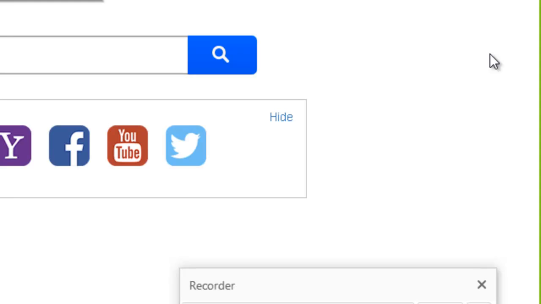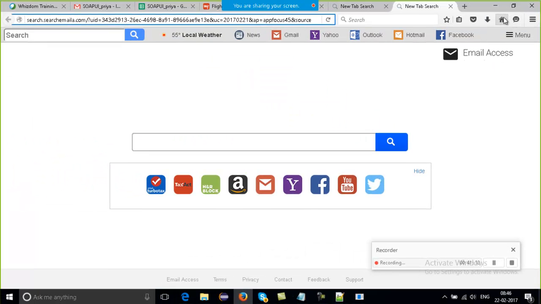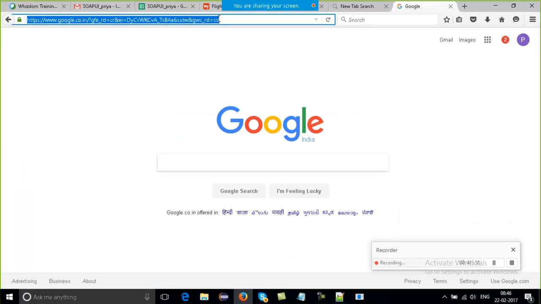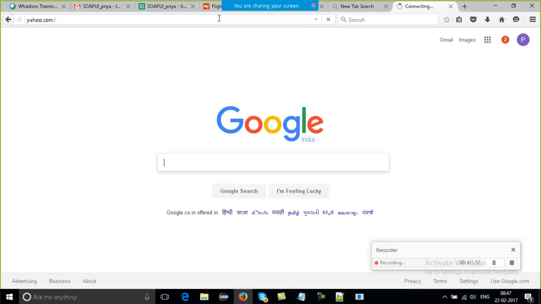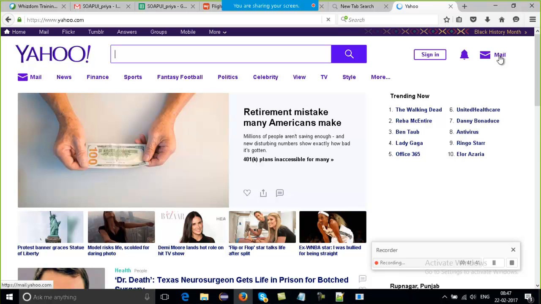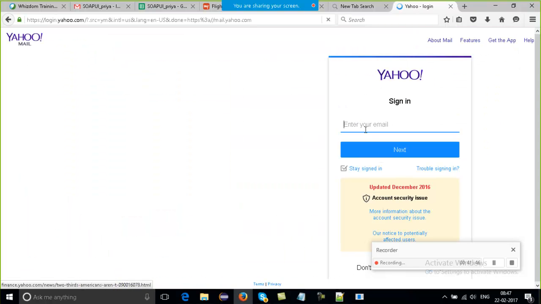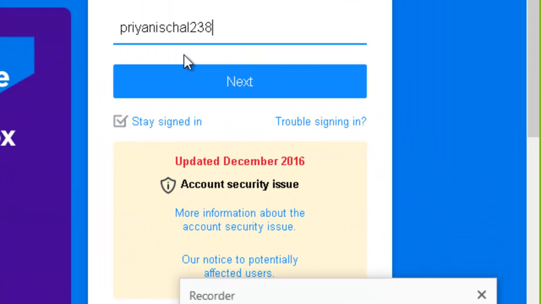Say if I'm working with my Yahoo account or your Facebook account, I want to see mails and send some message. I'll just write here my mail ID and then the password. I don't want someone else to see this password or username, right? So how can we do this?